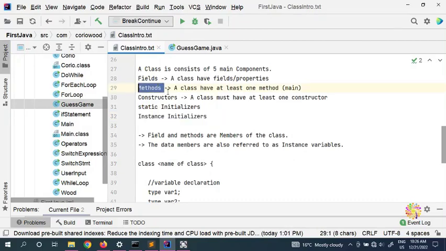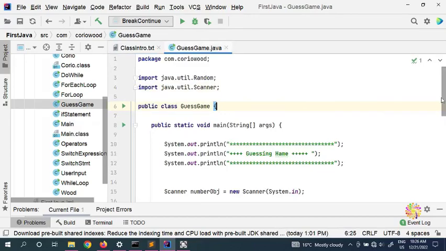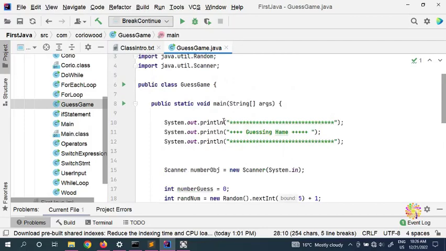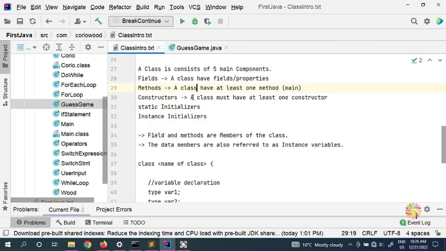And the class has methods. As I explained to you already, a class must have at least one method. I just wanted to explain to you a while loop, but I have created a class here and I have created a method. So now my class has at least one method, which is the main method in Java. Your class must have at least one method, which is the main, even if you don't have any other methods, because without this you can't run your Java.